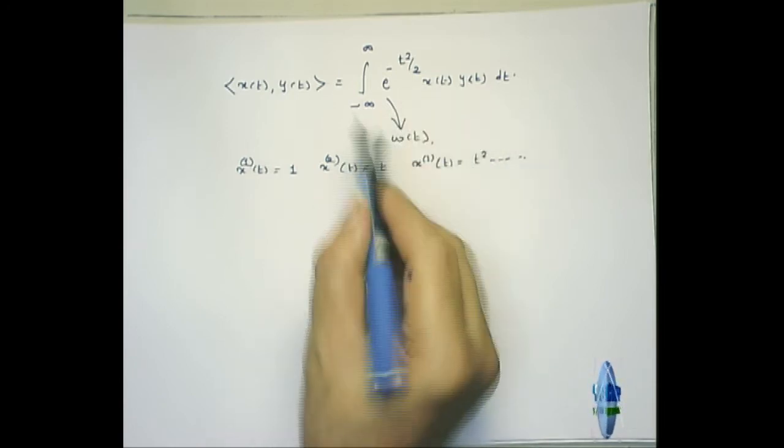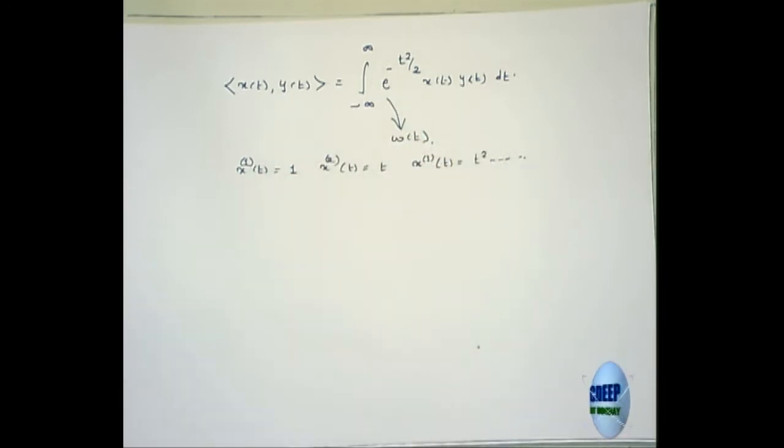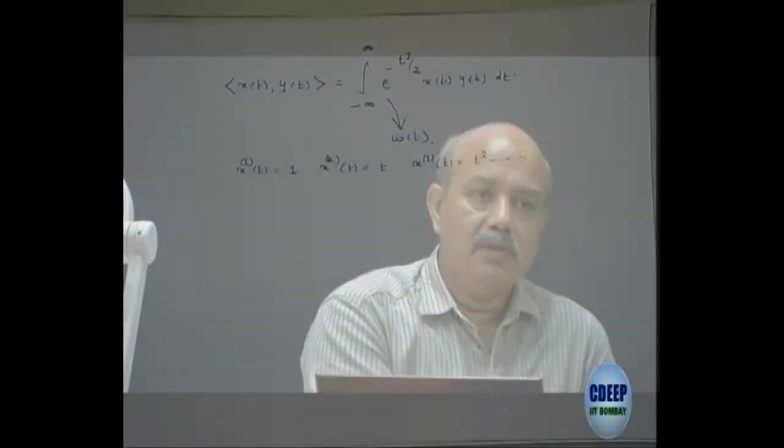Now this particular weighting function arises naturally in the solution of some differential equation. In some cases, it follows from the situation that you have to use this weighting function, and then the solution becomes very easy to solve.